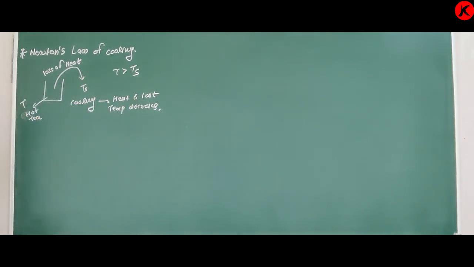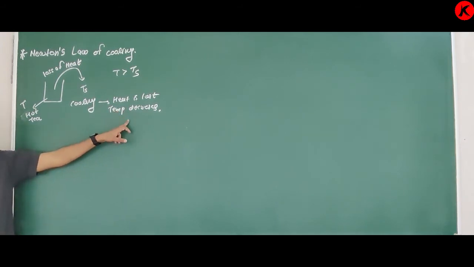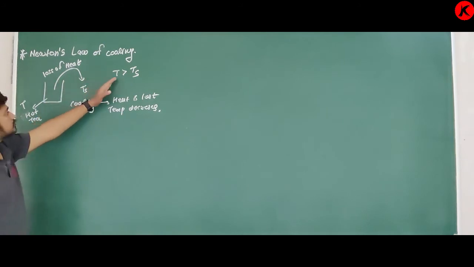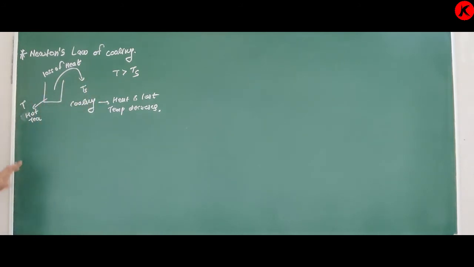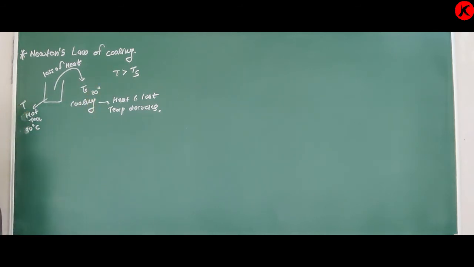Clear? Okay, what is Newton's law of cooling? Newton's law of cooling gives an idea about the rate at which temperature decreases or heat is lost. That actually depends on the difference between the system and the surrounding. If the temperature T of this body is 90 degrees Celsius and the temperature of the surrounding Ts is, suppose, 30 degrees Celsius, this temperature difference is more.